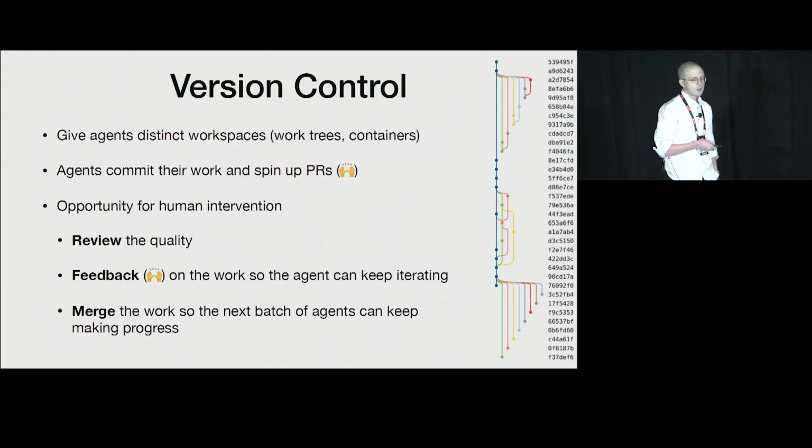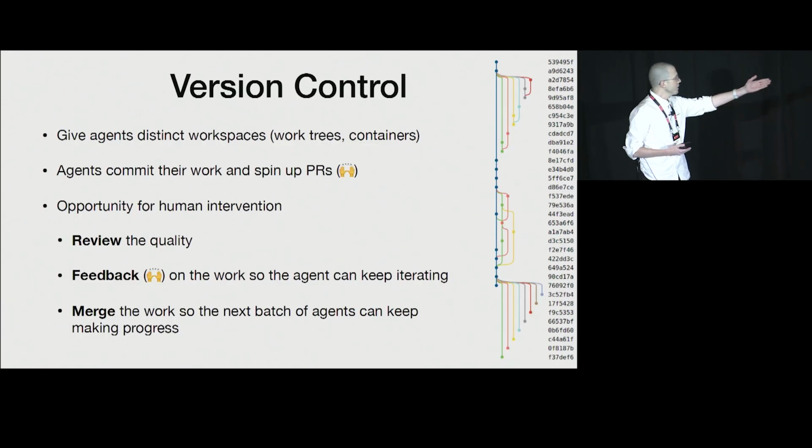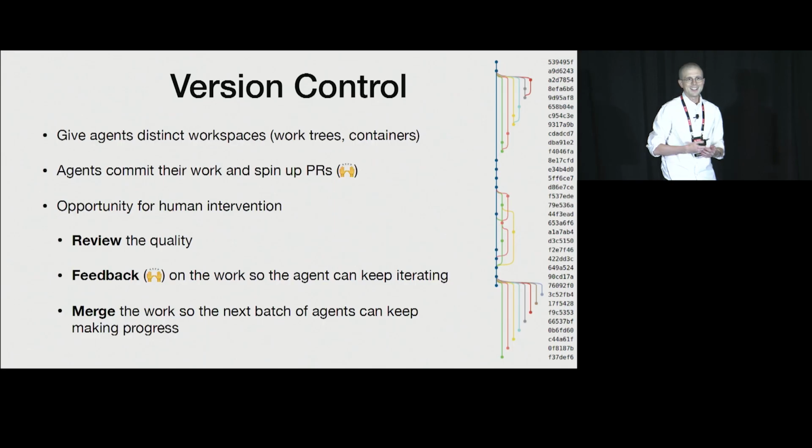And at least at OpenHands, our agents are able to commit their work and spin up PRs as they think they've completed these tasks. And this is really great because this is an opportunity for human intervention, which again, we believe is a necessary part of this process. This gives the humans a chance to review the quality of the code like they would do if the code was not written by an agent but written by a human, to provide feedback so that the agent can keep on working. You don't always brand every single PR with a looks good to me. Oftentimes there is some iteration to actually get to a final solution.